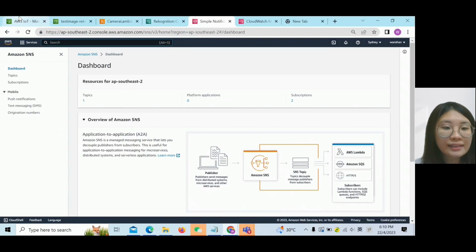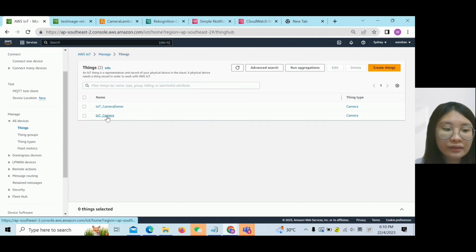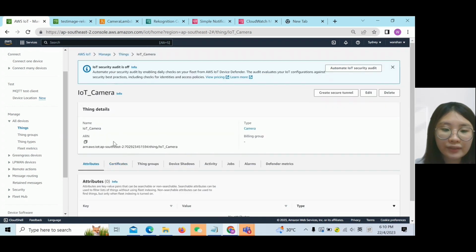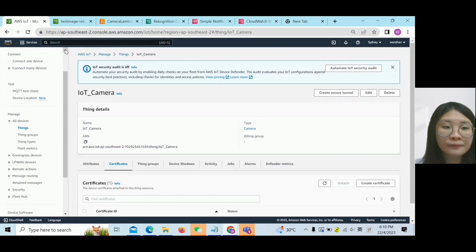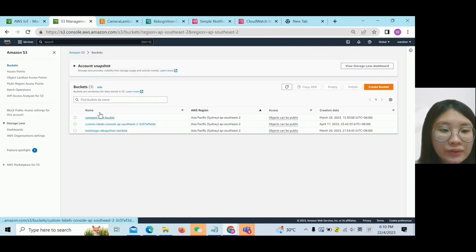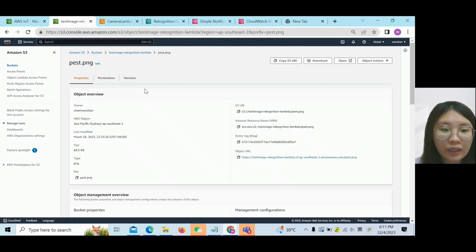So we can see from our IoT. So this is our IoT things. We create one called IoT camera. For that one, we also download the certificates and put them inside another part. So for the S3 buckets, we create two S3 buckets. The first one is this one. This one is used to store the IoT camera images. So once the IoT uploads the image, it will come straight here, and this is all our past images.